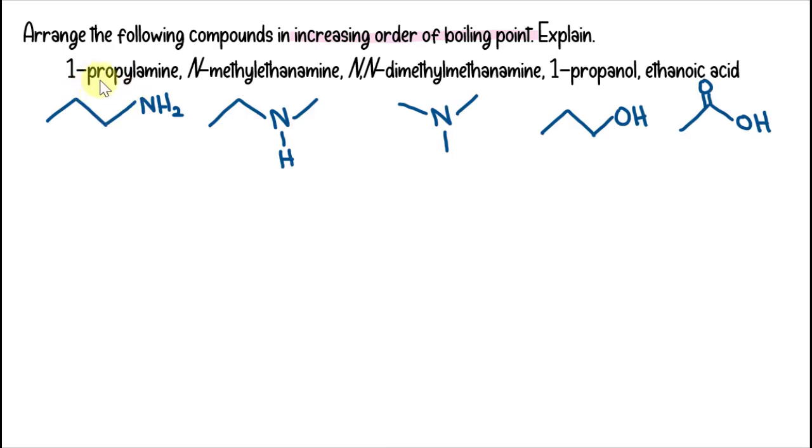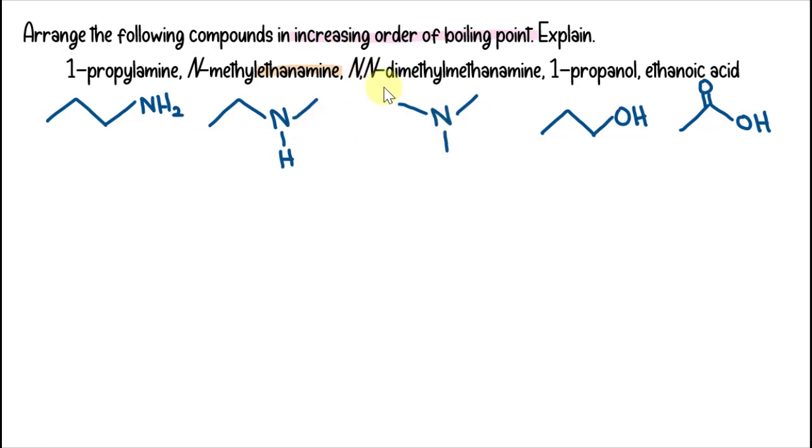First, we have 1-propylamine. We have propyl, 3 carbons, CH2, CH2, CH3, attached to the amino group, and the amino group is placed on the first carbon. Then we have N-methylethanamine. Ethanamine is the longest carbon chain, with 2 carbons. N-methyl means we have a methyl group attached to the nitrogen. So here is N-methylethanamine.